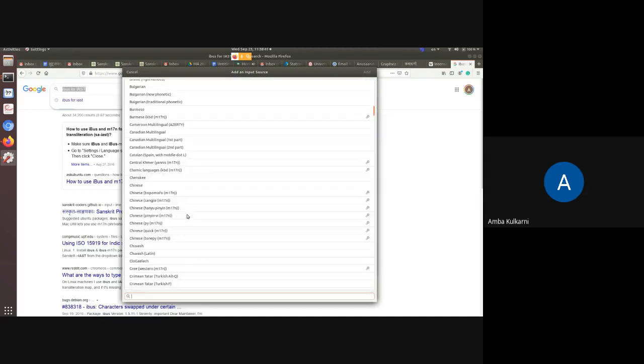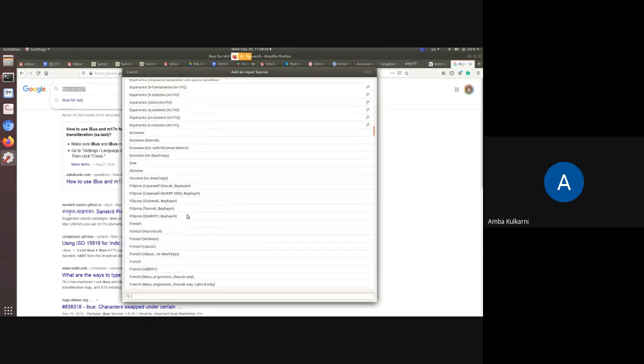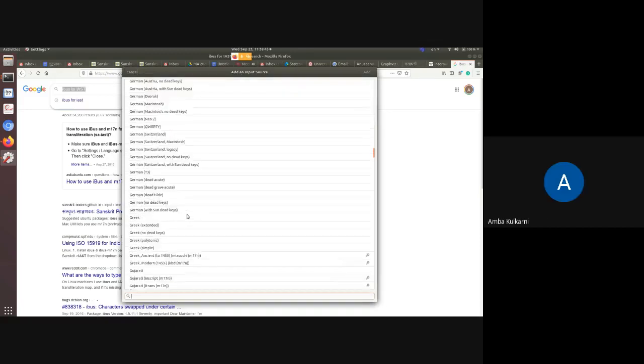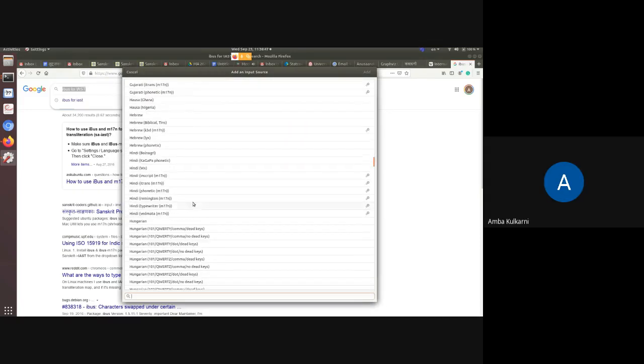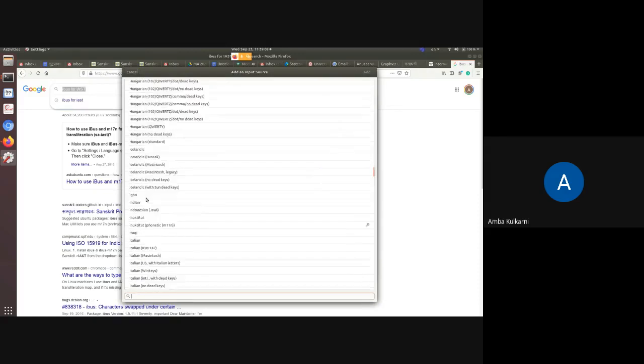Similarly for Telugu also there were various keyboards. French, German, Gujarati, Hindi. Now in Hindi you see WX is there, Kagapa phonetic, Bolnagari is there, then Inscript, iTrans, phonetic, Remington, typewriter, Vedamata, all these they have provided. So if you are familiar with Remington typewriter keyboard, you can use this. Same keyboard will be there. Okay.